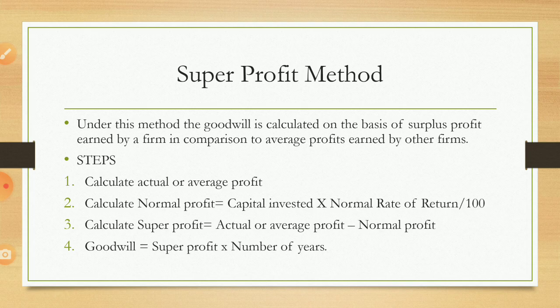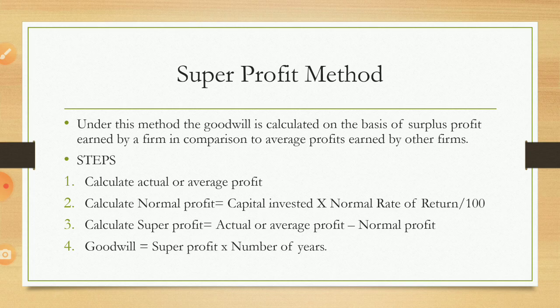So how to calculate normal profit? Capital invested into normal rate of return by 100. How much capital did we invest? Suppose we invested 1 lakh and normally we should get a return of 10%, then 10 by 100 will come. If the normal rate of return is 5%, it is 5 by 100. Suppose a business invests 100 rupees, how much should it return on average? That is called the normal rate of return. Understood? So we have to calculate normal profit.